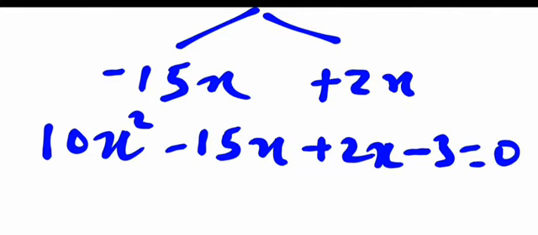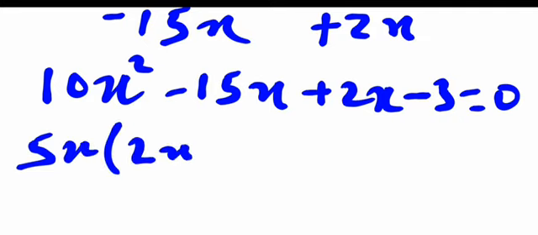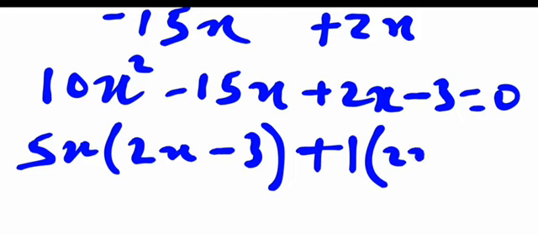So that's how to factorize. Then when you group this, you factor what is common. What is common between these two? 10 and 15, 5 is common, then x is also common. 5x out here, then what remains here is 2x, then minus 3. Then what is common between 2x minus 3 and the next term? That's just 1, that's plus 1 here, into bracket 2x minus 3, which equals 0.